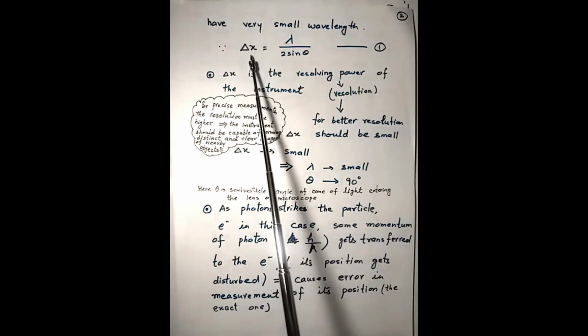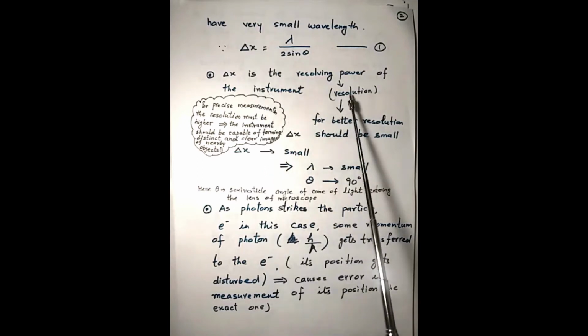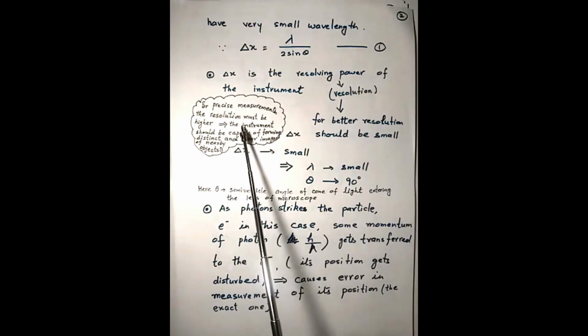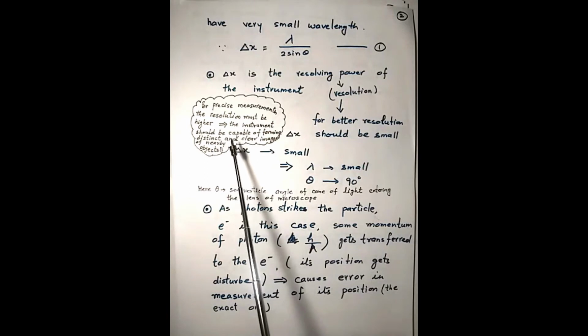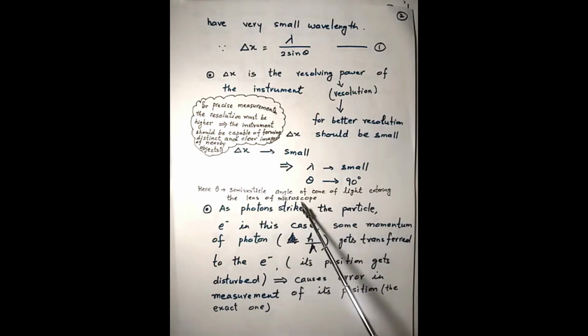Now, why do we want to reduce delta x? Because for an instrument to have high resolving power, it must be capable of forming distinct and clear images of two very nearby objects. Then we will say the instrument has very high resolving power. So what is theta here? Theta is the semi-vertical angle of the cone of light entering the lens of the microscope from the object, the scattered photons which are being scattered by the object. This I am going to explain in detail with the help of the diagram.